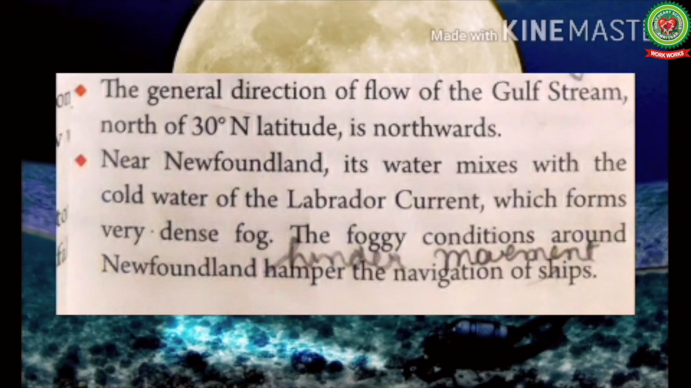Near Newfoundland, an island on the eastern coast of North America, its water mixes with the cold water of Labrador Current, which is coming from the poles, which forms a very dense fog. When the hot and cold water meet, it forms a fog. And this type of foggy conditions provide us with the best fishing grounds of the world, but this area is very bad for the navigation of ships. So, the foggy condition around Newfoundland hampers, means hinders, the navigation, means the movement of ships.